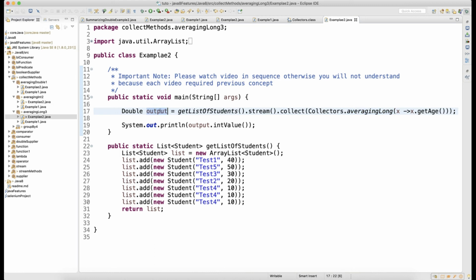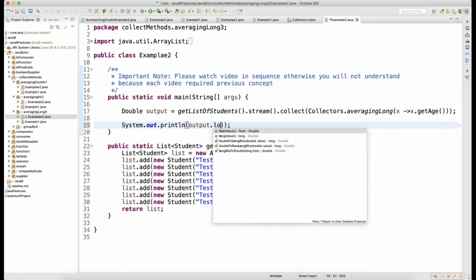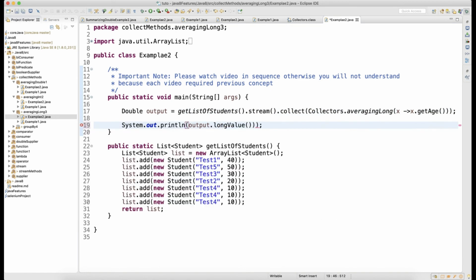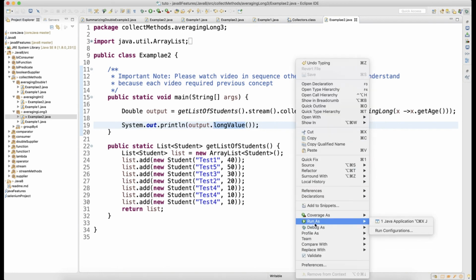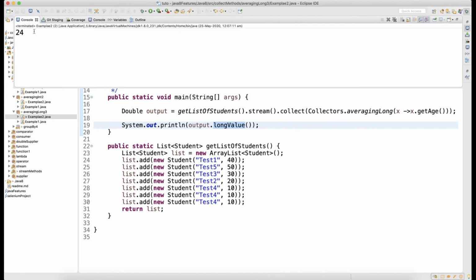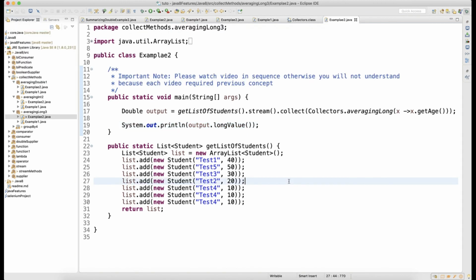Since the output is going to be a double here, instead of intValue you can write output dot longValue. Double is the wrapper class, guys, so we can make use of wrapper class methods. I can call longValue and you will get the output. Your output remains the same here: since it is long, you will get 24 when you do the average.